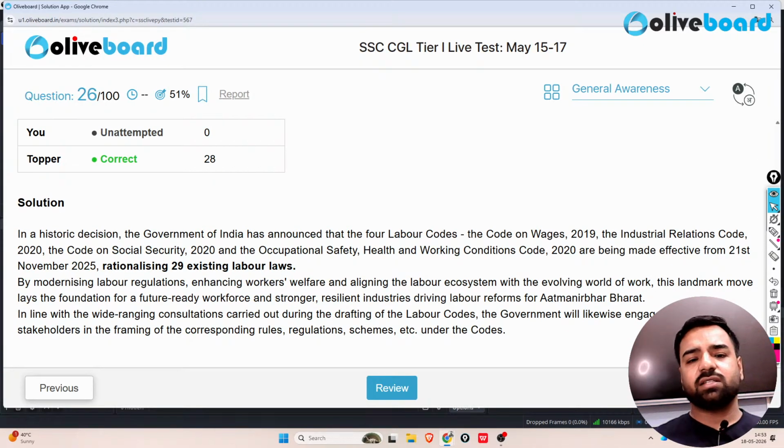Yes, in a historic decision, the Government of India has announced the four labor codes. That is the Code on Wages, Industrial Relations Code, the Code on Social Security and the Occupational Safety, Health and Working Conditions Code. So they are being made effective from 21st November 2025 and rationalizing the 29 extinct labor laws, right? So what is the correct answer? The correct answer was 29.